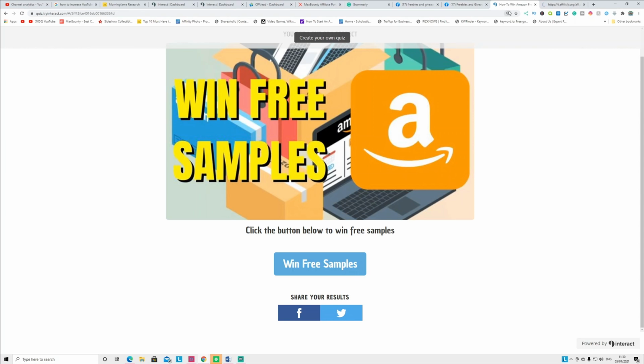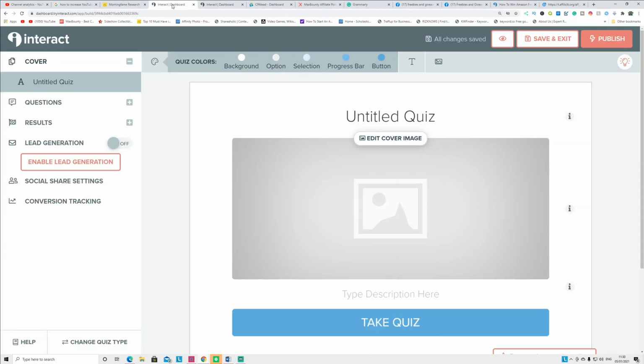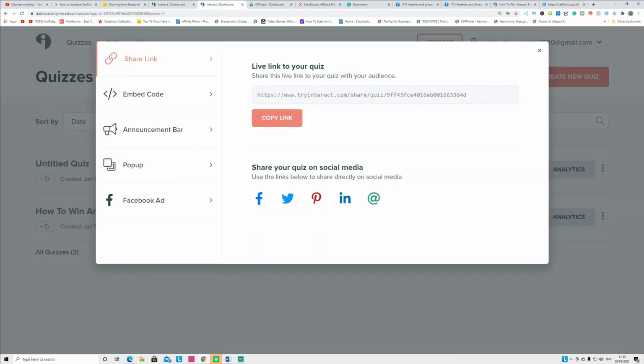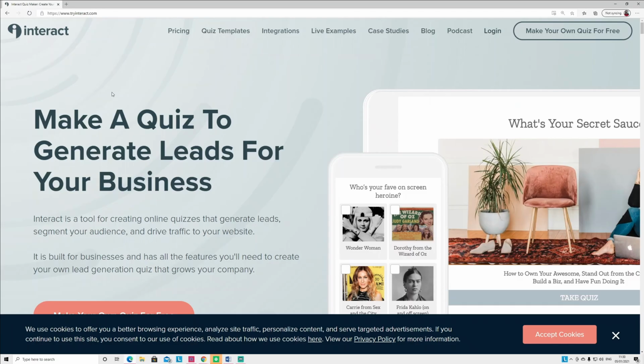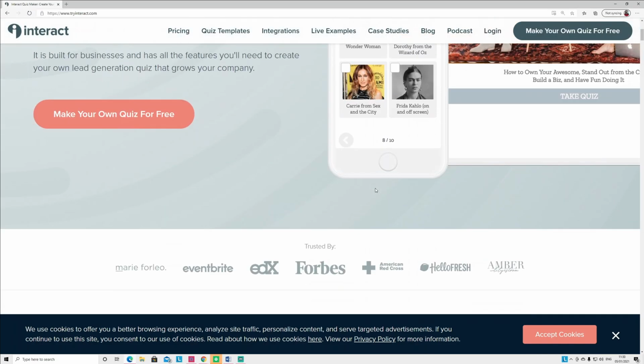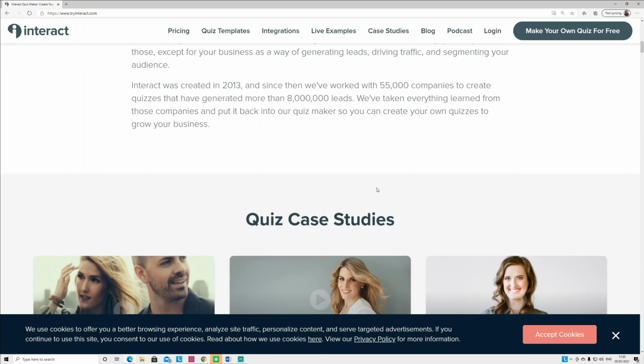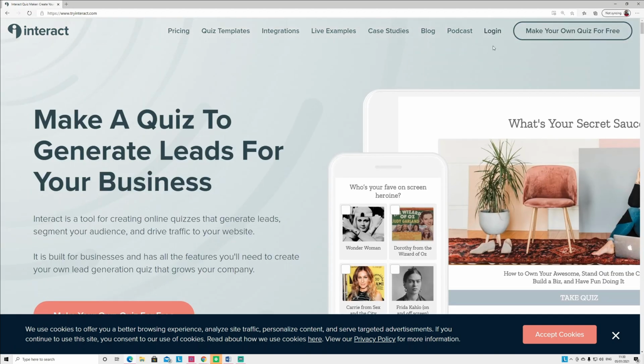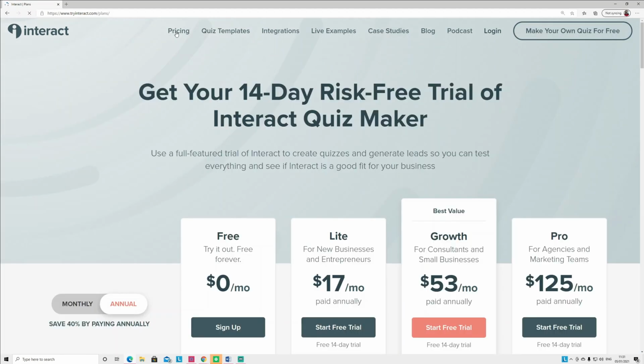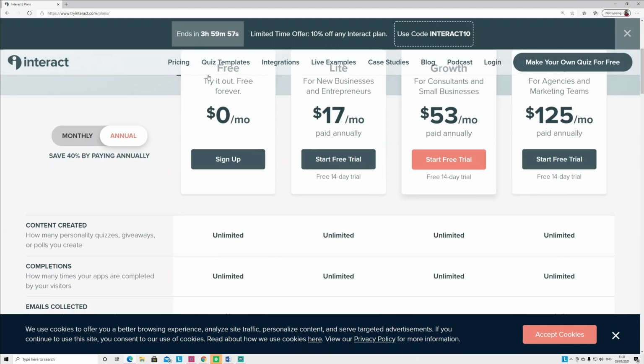Simple. So this is how you're going to do it without any website or landing page. You can promote CPA offers or affiliate marketing offers without any web page or landing page, using this website to create a simple quiz. So what is this website? This website is called TryInteract.com, where you can create quizzes for free, guys. Now people are using this website to get email leads. Basically, if we go to pricing here, you can see you can use the free version to make these quizzes. You can see unlimited.